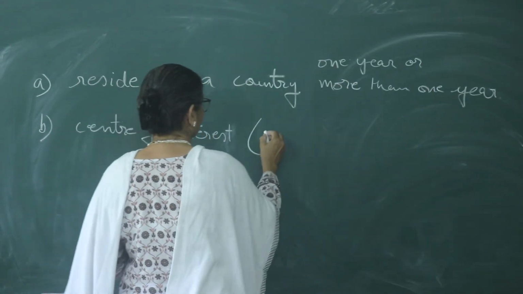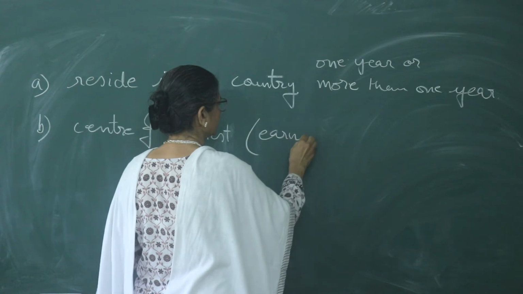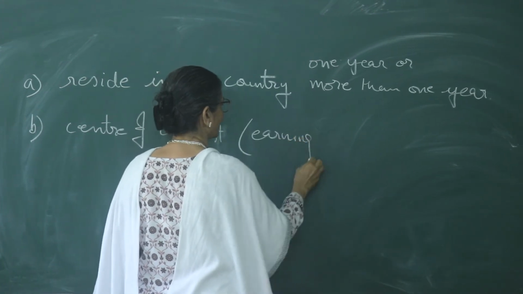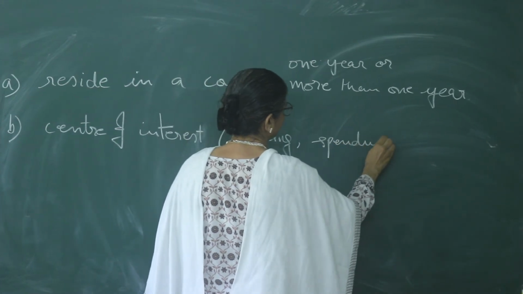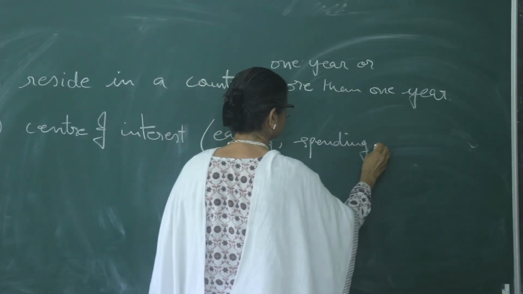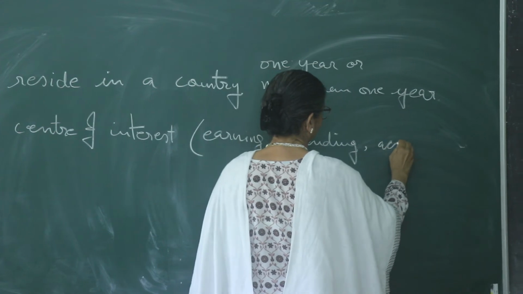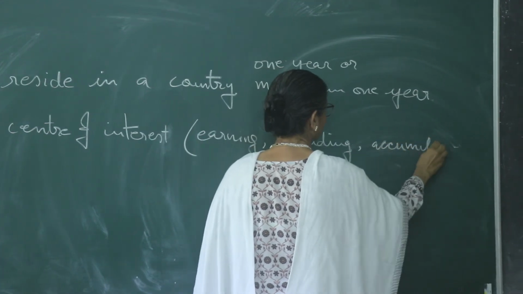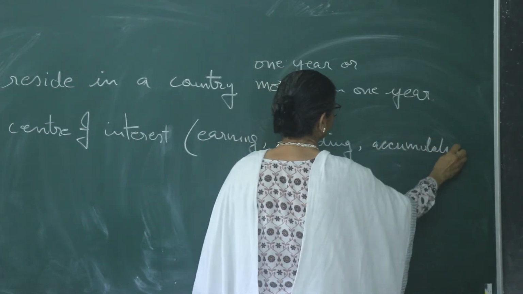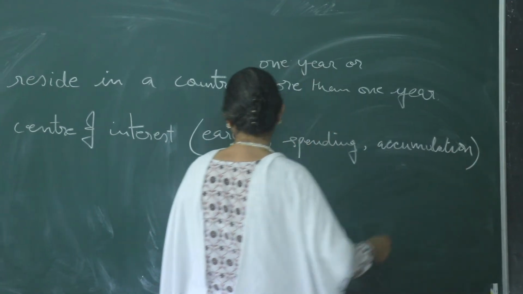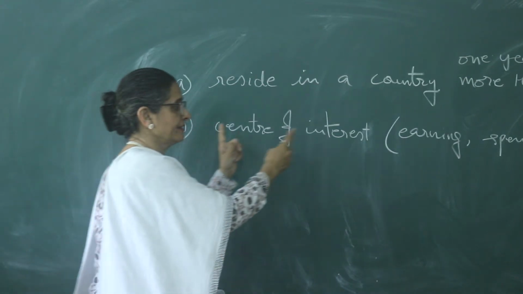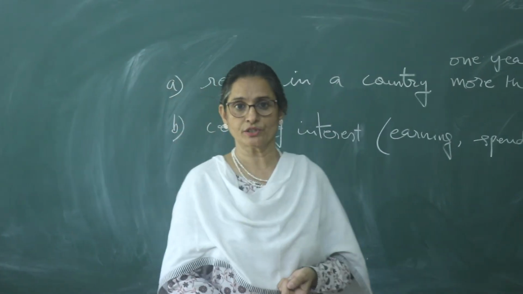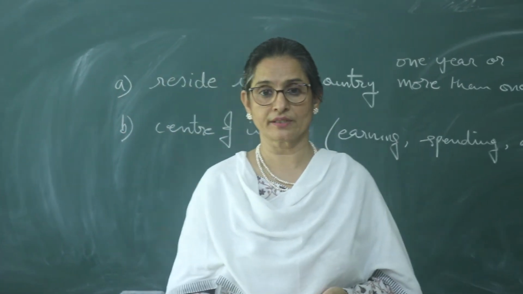He earns, spends to fulfill his needs, and accumulates. Accumulation means saving out of your income. So these are the things which are done in the country in which you are residing.